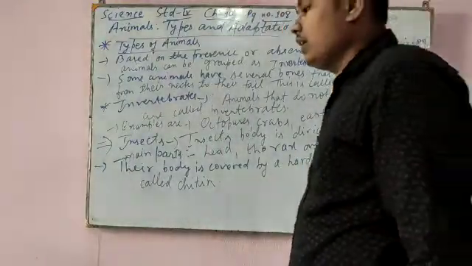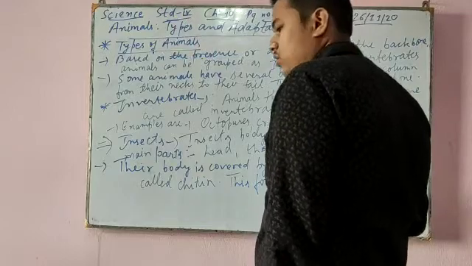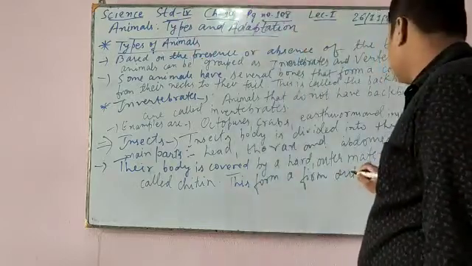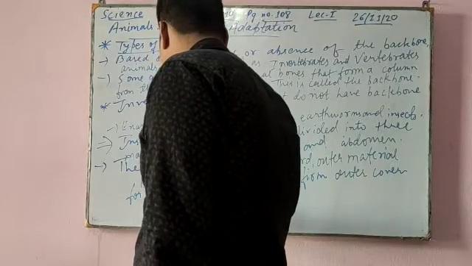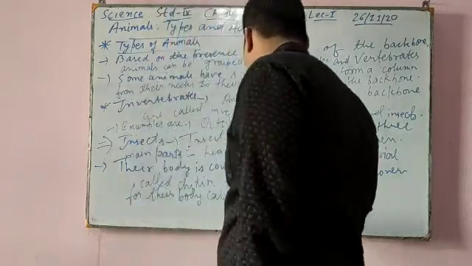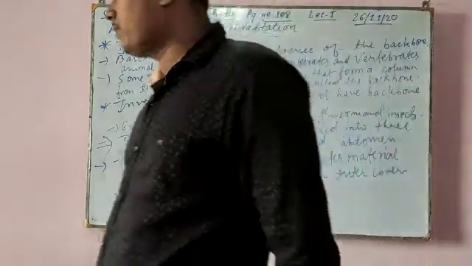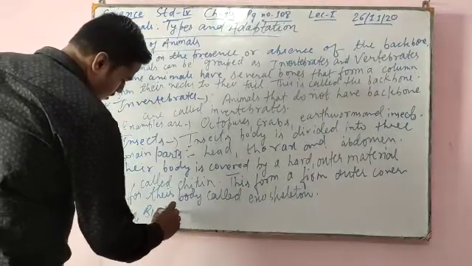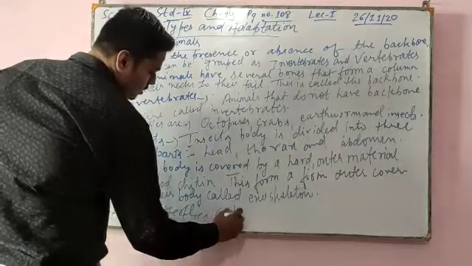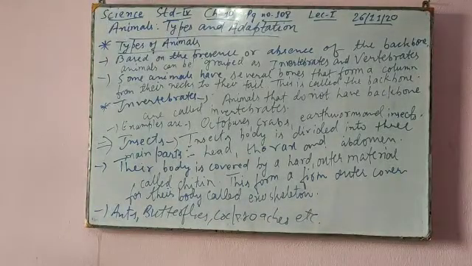This hard outer material forms a firm outer cover for their body, called an exoskeleton. Examples of common insects are ants, butterflies, cockroaches, etc. So these are some animals that are invertebrates.